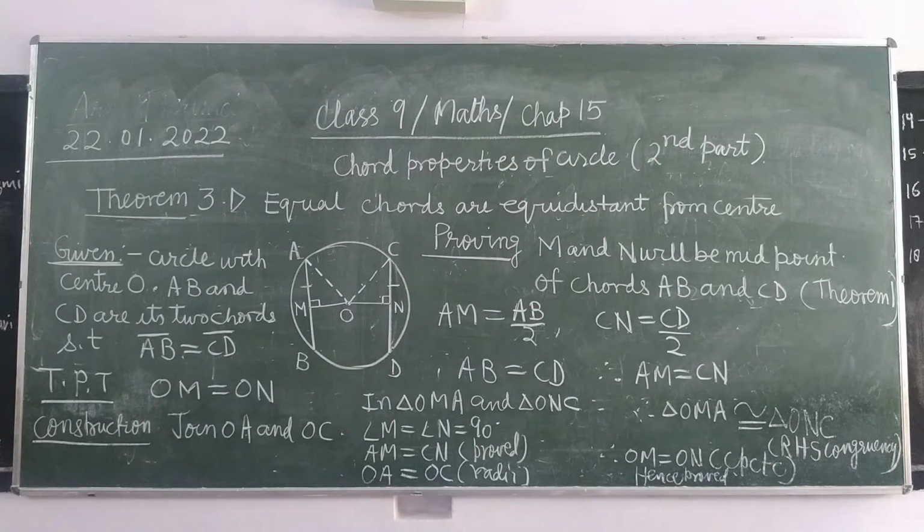So, this way we have proved that equal chords of the circle are equidistant from the center. Means अगर chords equal length की हैं तो उनकी center से perpendicular distances बराबर होंगी.